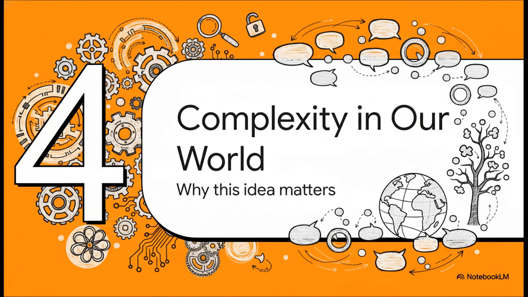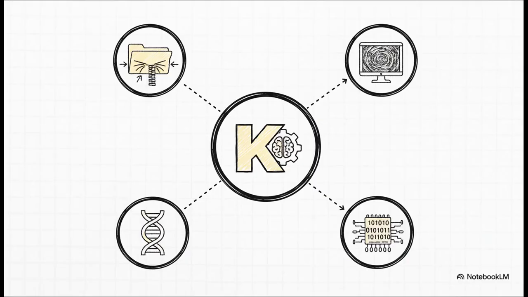So, at this point, you might be thinking, okay, this is a fascinating philosophical puzzle, but is it just a puzzle? Does any of this actually matter in the real world? And the answer is yes, absolutely. These ideas have some surprisingly concrete connections. For starters, Kolmogorov complexity gives us the absolute theoretical limit for data compression. It literally defines the perfect zip file. It also gives us our best, most rigorous definition of randomness. A truly random string is one that's incompressible. Its shortest description is just the string itself.